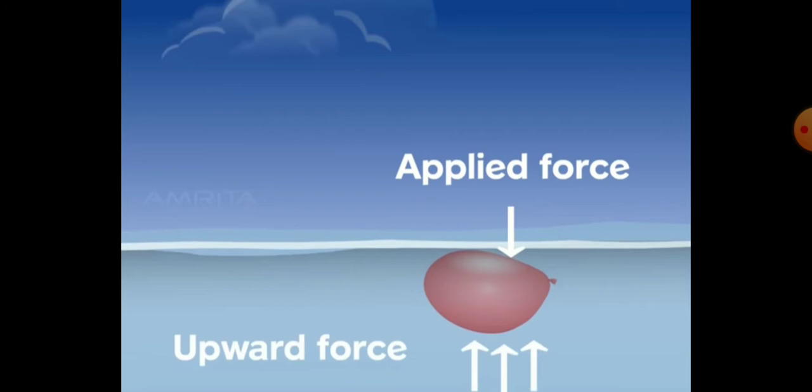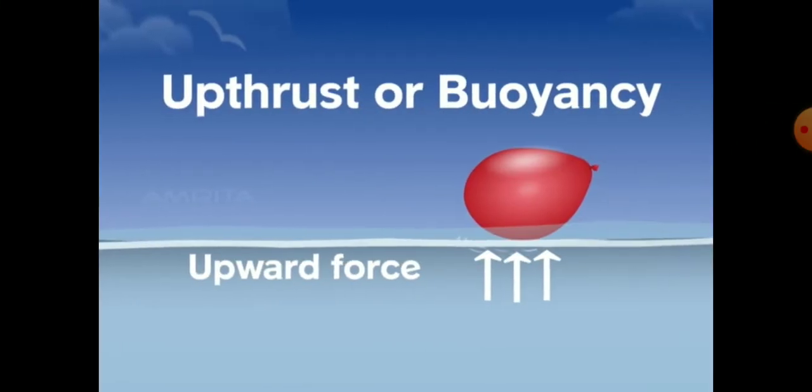In this case, all of you know that the balloon is lightweight. For that reason, if we apply force above it, it will still come back to the surface of the liquid because the upthrust is greater than the weight of the body. So this is the concept of upthrust or buoyancy. The balloon floats over the liquid because the upward force on the balloon is more. Children, here we have understood that some force is there inside the liquid which pushes all objects in the upward direction. This force is our upward force or buoyant force, or you can call this phenomenon buoyancy.